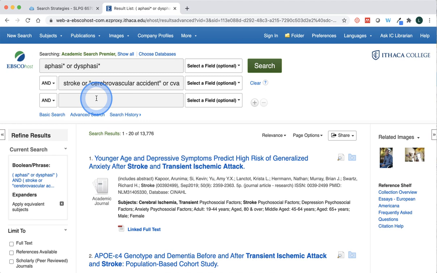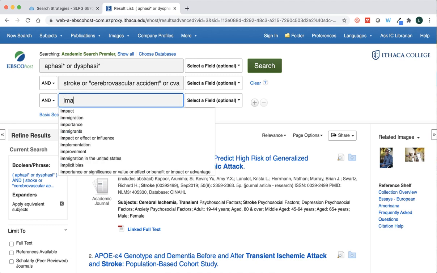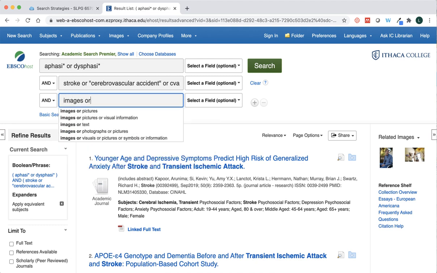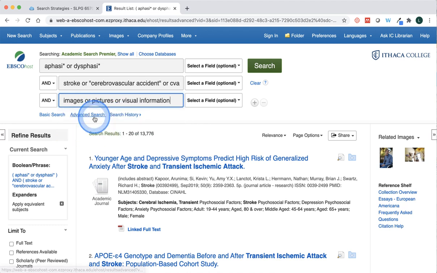The next topic that I was interested in was the use of images or pictures. So if I type in images or, it's going to give me some terms that I might want to consider using. I had taken out information in this case and just searched visual cues, visual, just different ways to use the term visual.